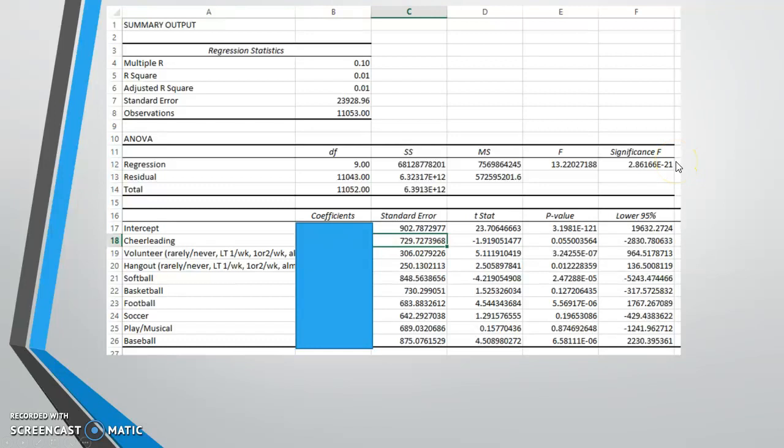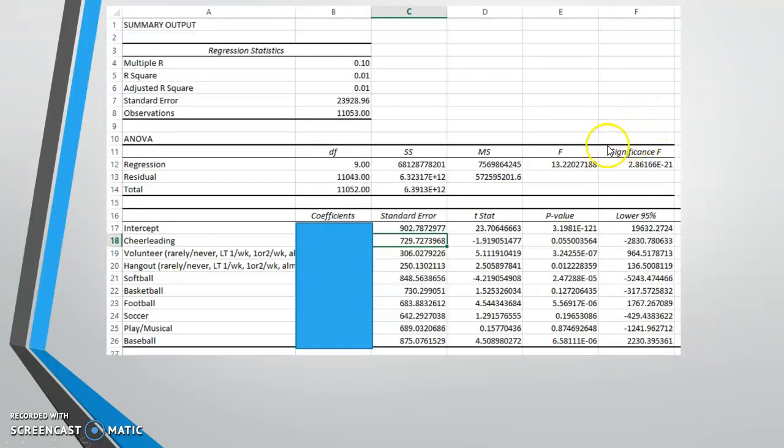This is telling us the statistical significance of the model. And what we're looking for, as always, you can interpret it like a p-value. It really is just like a p-value to the extent that the lower it is, the more evidence against the null. 0.05 is our typical cutoff.